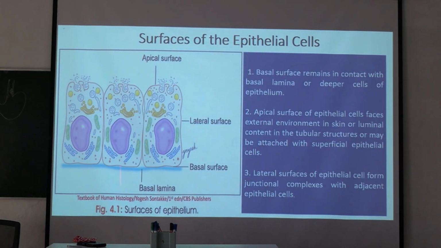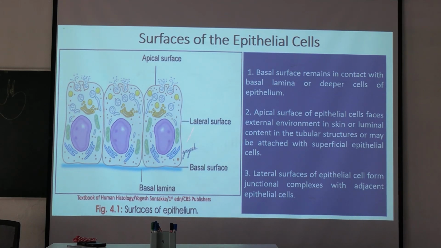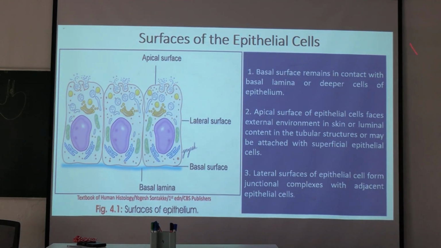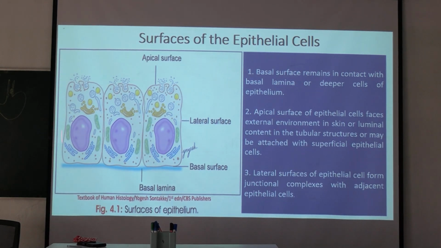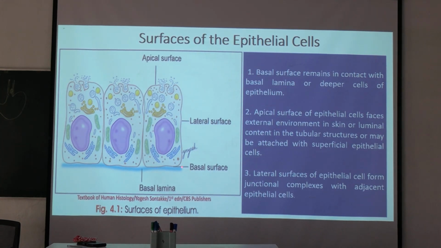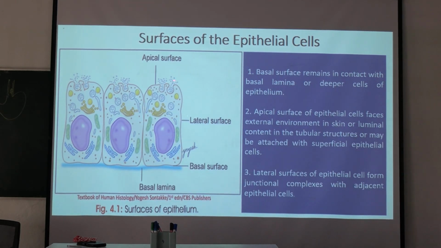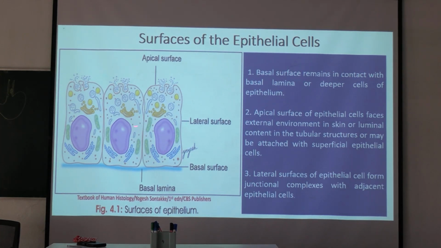So see here, this is a section through the epithelium. You can see the cells here. The cells look columnar. The height is more than the width, and the nuclei are vertically elongated. Different cell organelles are present. This is the basal portion of the cell. The basal portion lies over the basement membrane, and here is the apical portion. The apical portion has different secretory vesicles and the Golgi apparatus, like this.